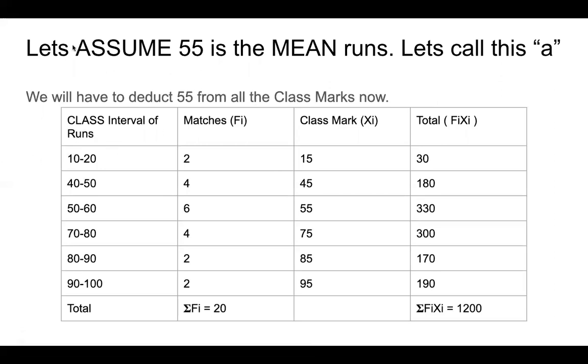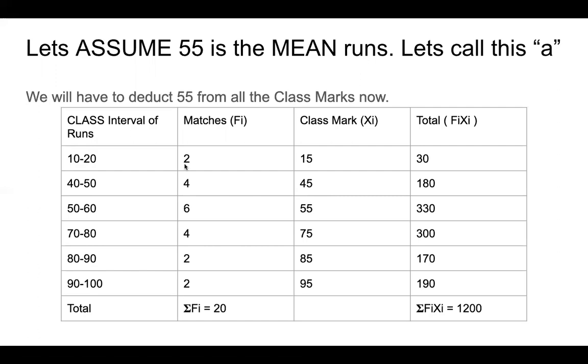What we do here is, let us assume 55, which is this class mark. Out of these 6 class marks, we pick one of them, which is 55 right now. You can pick any one, but we will pick 55 for now. Let us assume that this is now the exact mean, the average of the runs Virat Kohli scored in 20 matches. We will call this A. Let us denote this with the character A.